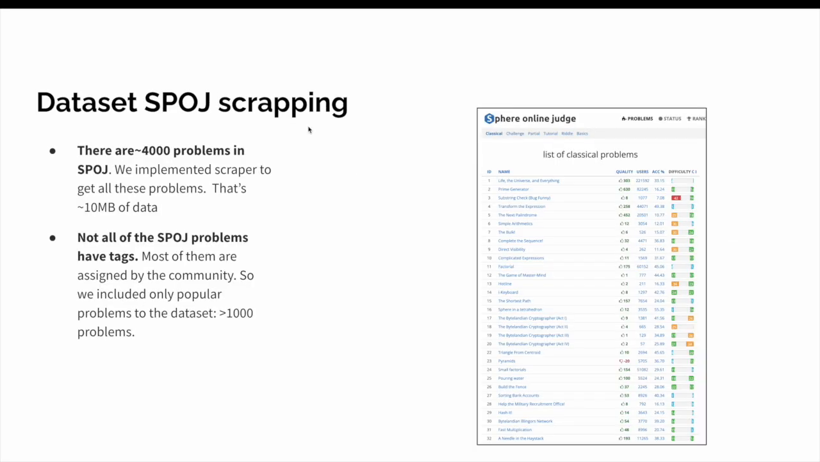About the SPOJ scraper that we implemented, SPOJ has 4,000 problems, and that's almost 10 megabytes of data, but we cannot include all of the problems in our dataset because most of the SPOJ problems are labeled by the community, and these labels may have very bad accuracy. So we decided to take only the most popular problems from SPOJ for our dataset.